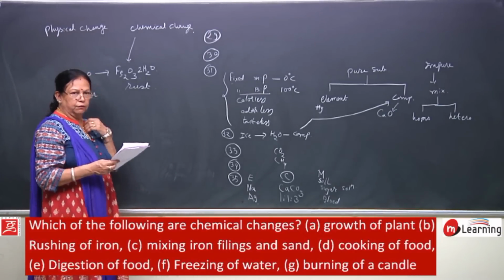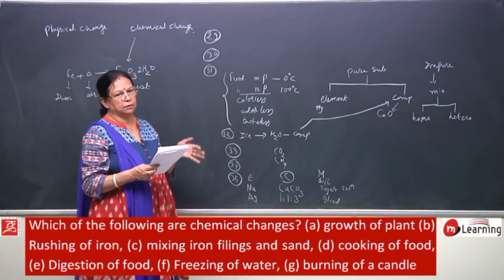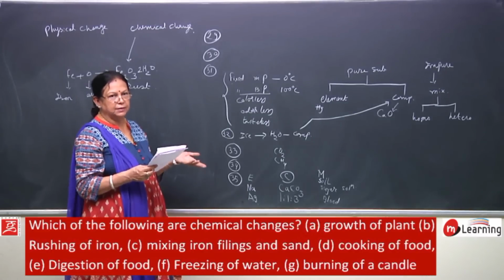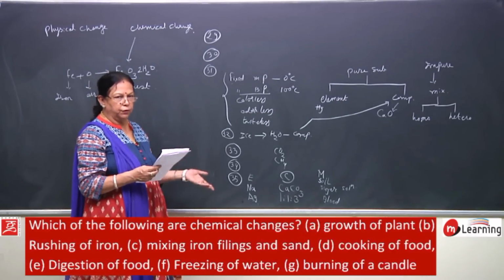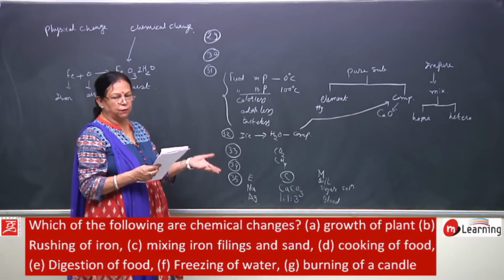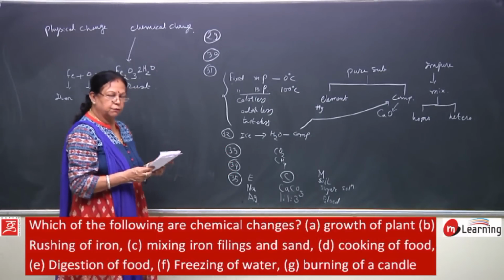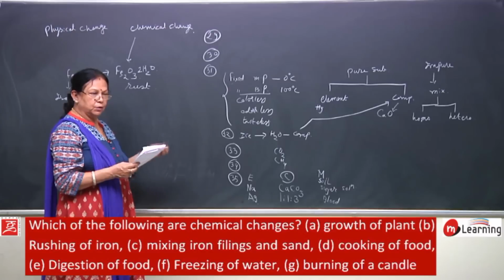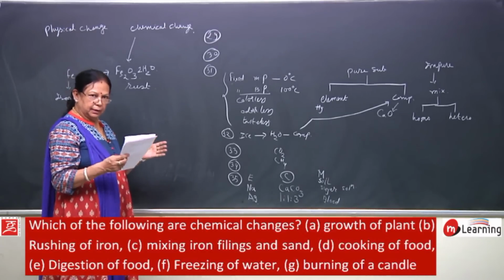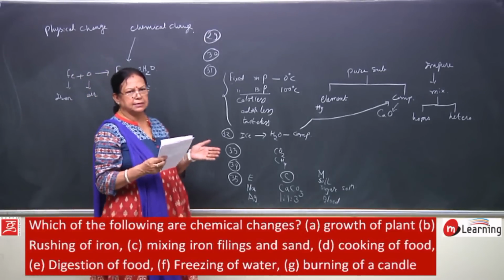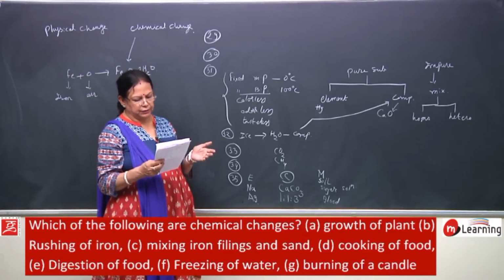Then cooking of food. When you cook food, what happens? The chemical properties totally change. Raw food and cooked food have a difference in the chemicals formed after cooking. So, cooking of food is a chemical change. Digestion of food, again it is a chemical change, because the food which we eat, in the alimentary canal or digestive system, so many chemical changes take place, and therefore digestion of food is a chemical change.